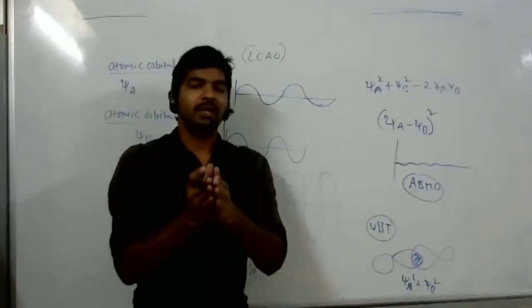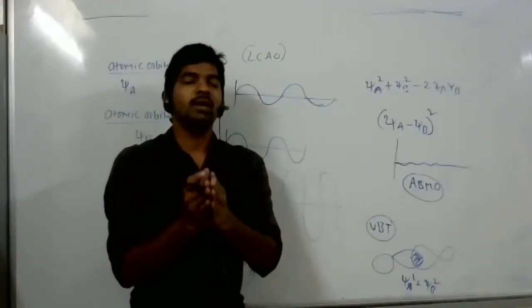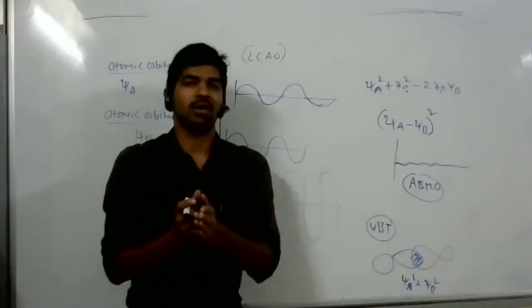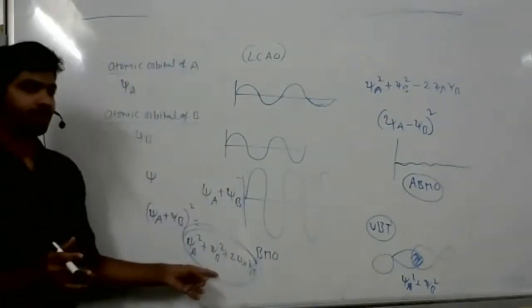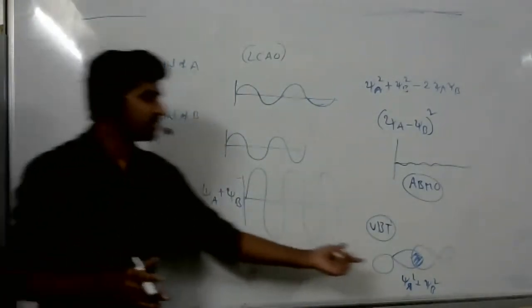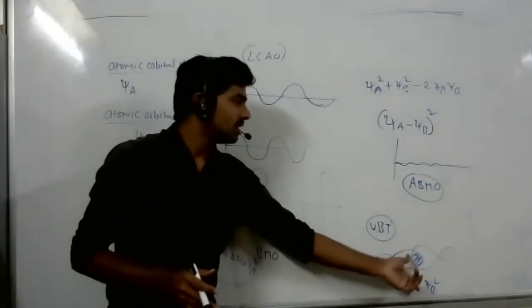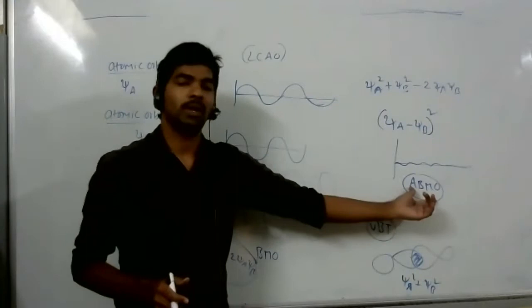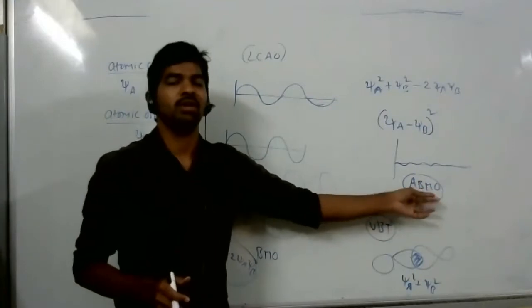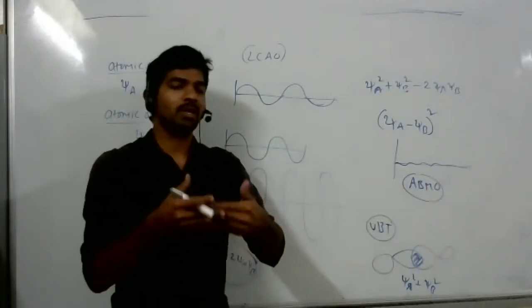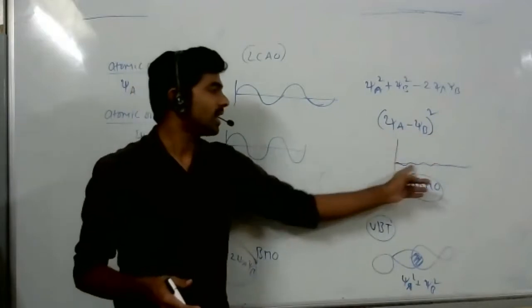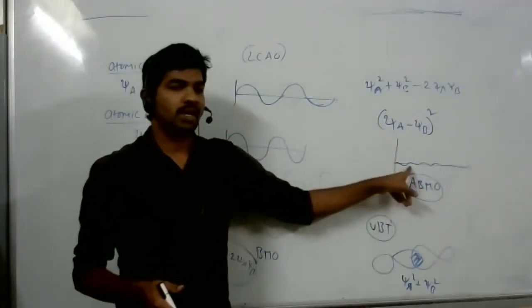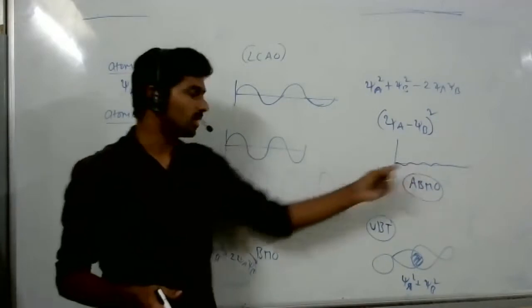We can say a chemical bond formed by a bonding molecular orbital is the stronger bond, stronger than the simple orbital overlapping bond. The least stable is the chemical bond formed by an anti-bonding molecular orbital. So we can say it is a very weak bond, because the extent of overlapping is very less here. You can see in the diagram that the probability of finding electron density here is very less, but here it is maximum.